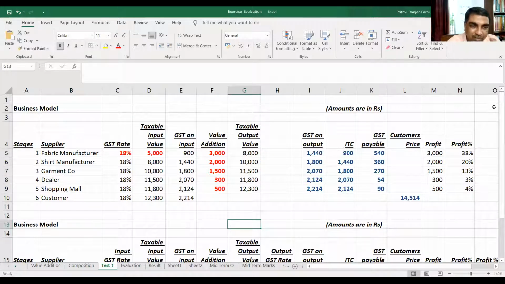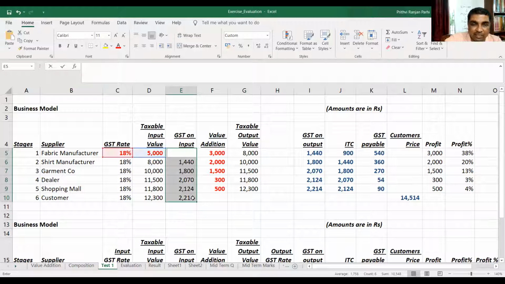Now you see, the fabric manufacturer. Let us say he has a taxable input value. We'll say it is 5,000. How much will be the GST on that? 900.